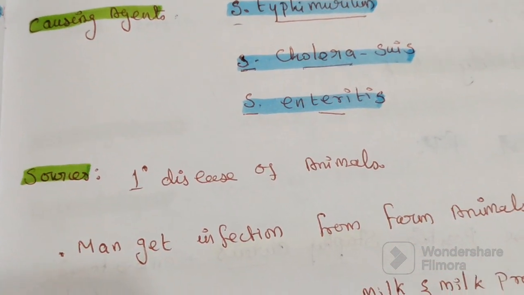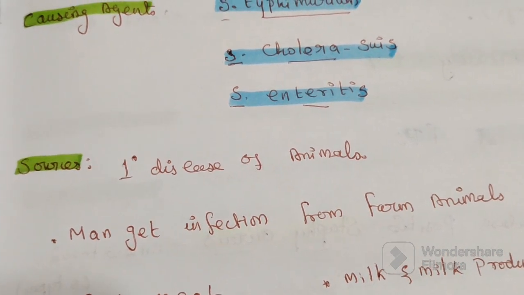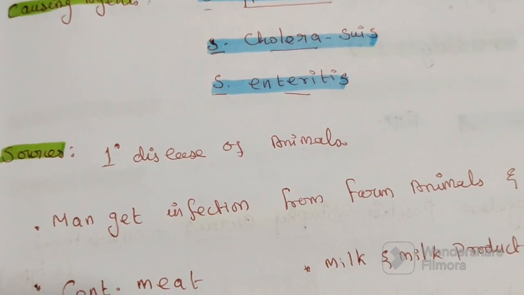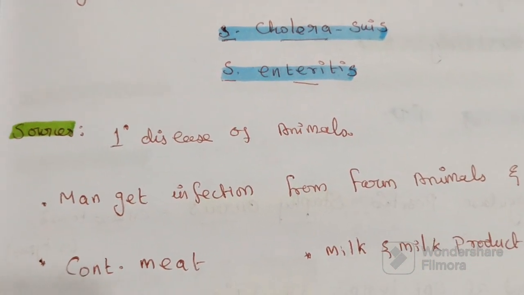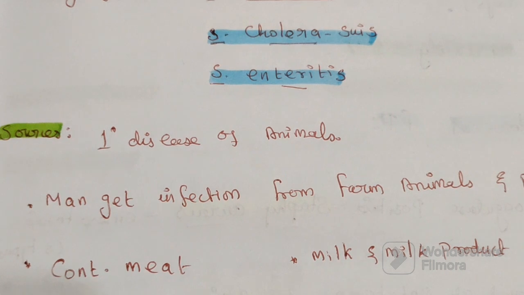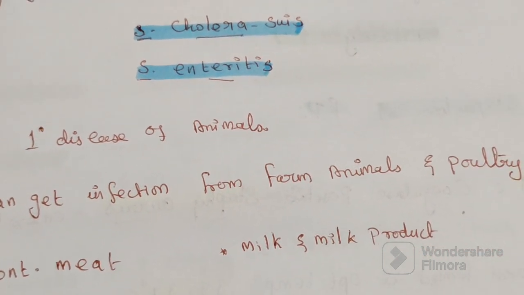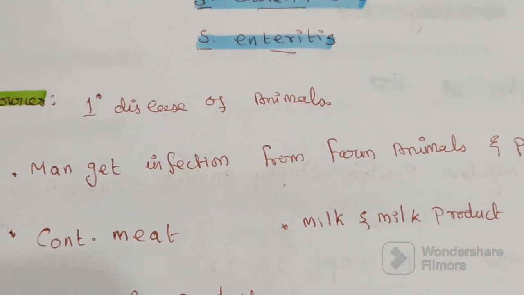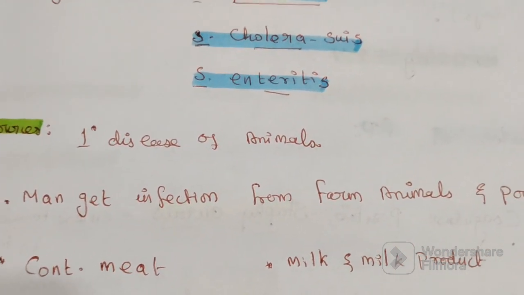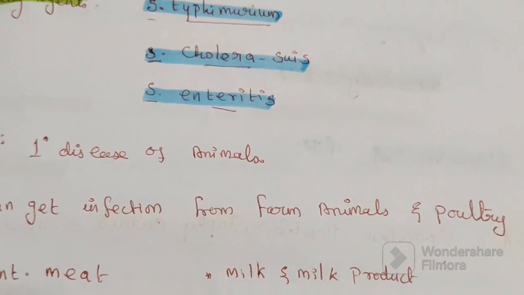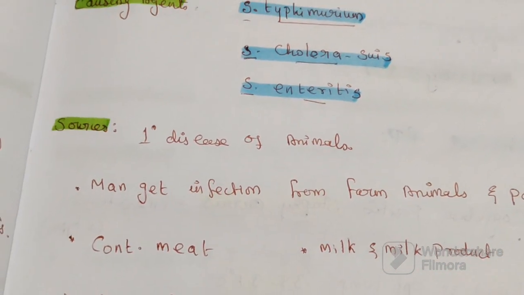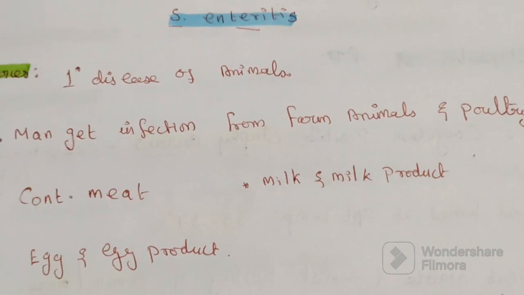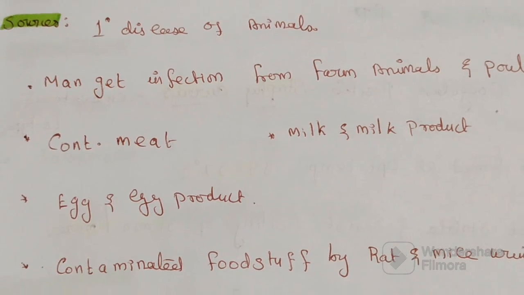What are the sources for Salmonella food poisoning? Salmonellosis is primarily a disease of animals. Man gets infection from farm animals and poultry, through contaminated meat, milk and milk products, egg and egg products, and rice.